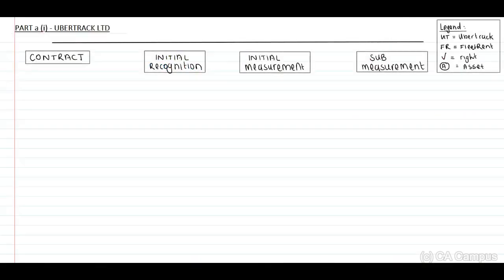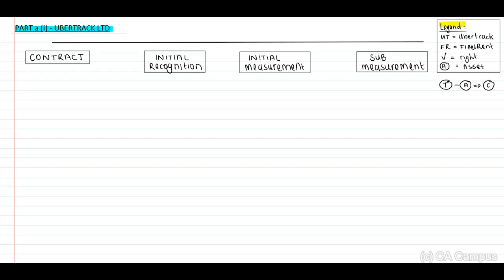Right, on a new page, indicate that this is part A1, UberTrack Limited. Remember, this is a theory question. Therefore, you will have to identify your theory, apply the theory, and please remember to conclude. You will identify that I've included a legend.